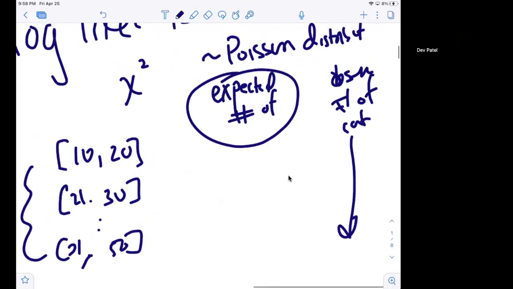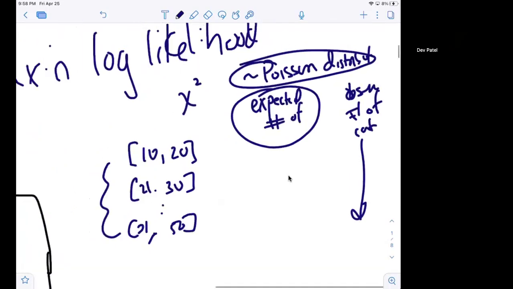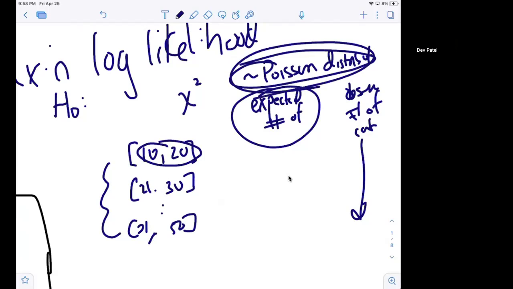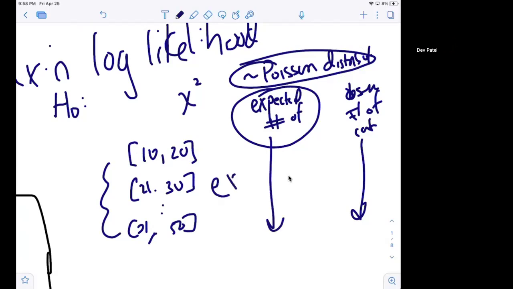Well, we know that theoretically this follows a Poisson distribution. That's our null hypothesis. We're trying to test, does this data actually come from a Poisson distribution? If it were to come from a Poisson distribution, what is the expected number of counts that we would have in each of these different intervals? So that's where we say, okay, what's the probability that x is between 10 and 20 based upon the fact that this is coming from a Poisson distribution? And then multiply that by the total number of counts, you get the expected number of counts that should be within this interval if it's coming from a Poisson distribution. So that's where we have the expectation and the observed.